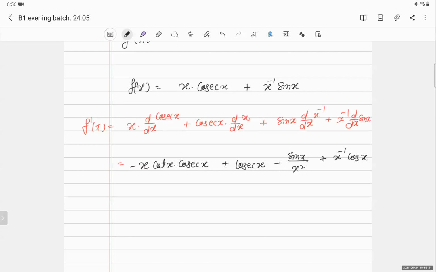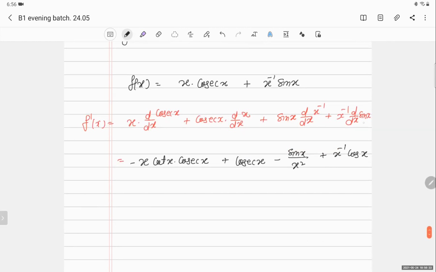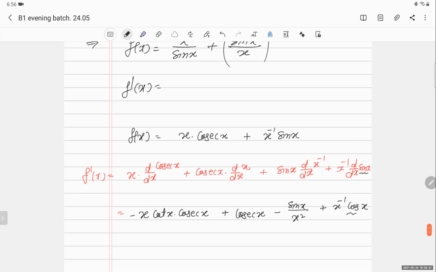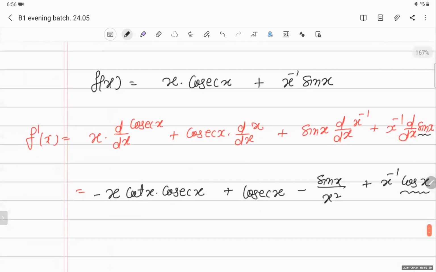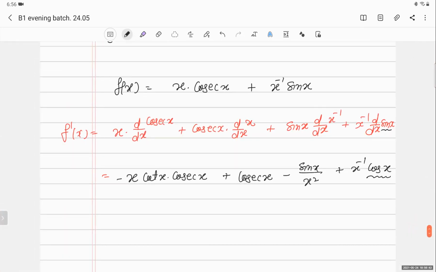Fine. So what have you written in the last line, sir? Minus x raised to minus 1. X to the power minus 1, right? Just see here in the last. And what is the derivative of sin x? Cos x. See? Yes, sir. Okay. Thank you, sir.